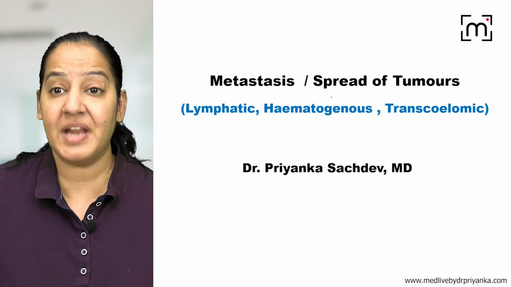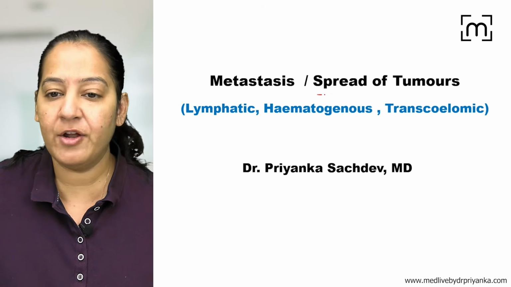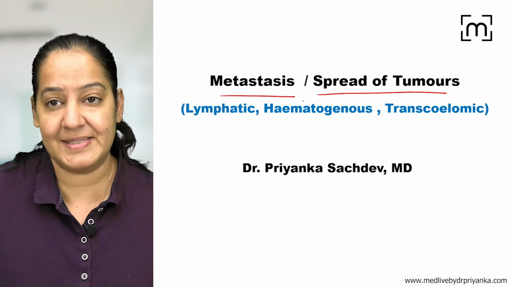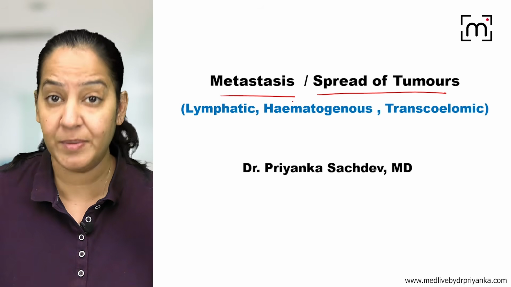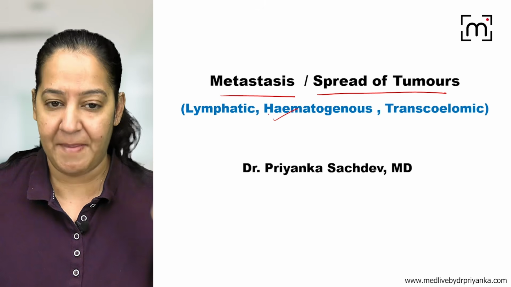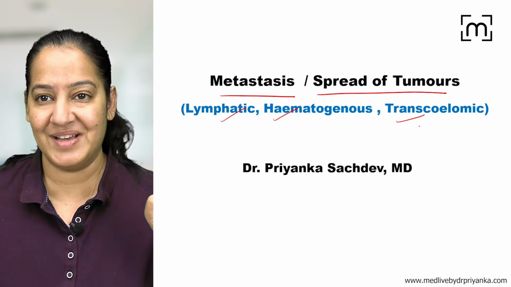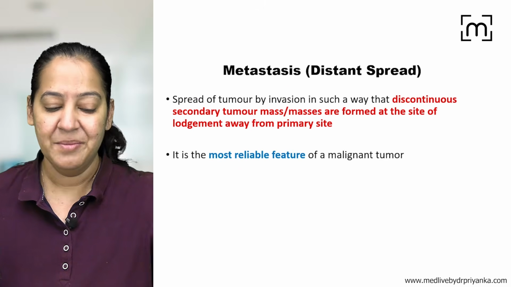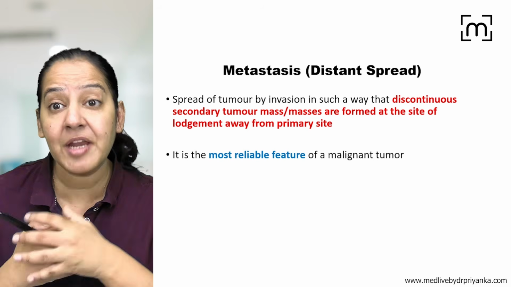Everyone. In this session, I am going to discuss spread of the tumor, that is metastasis. I will be discussing three types of spread of tumor, the three routes of spread of tumor: hematogenous, lymphatic, and transcoelomic. So let's start it. Before coming on the routes, let's define metastasis.